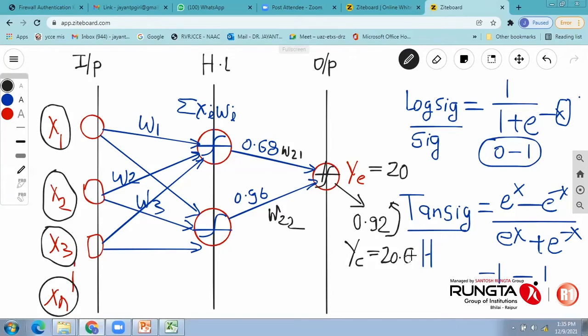We'll talk about scaling and descaling during the actual execution in MATLAB, so you don't need to worry on that front. What we need to do is compare YE and YC. If they are nearer to each other, then the coefficient of correlation will be nearer to 1.